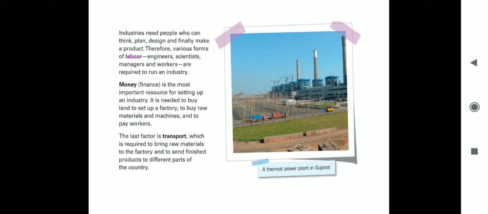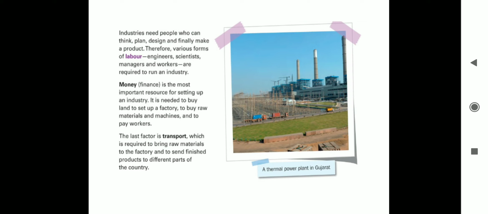Next is the money required. Money is the finance. That is the most important resource for setting up an industry. And the last factor is transport. Transport is not only needed to send finished goods to different parts, but even to bring the raw material to the factory we need transport.